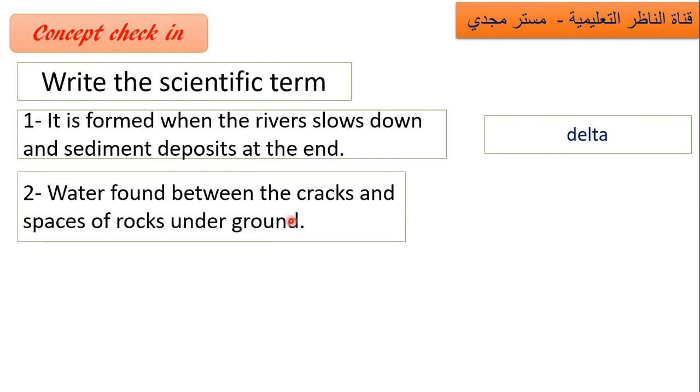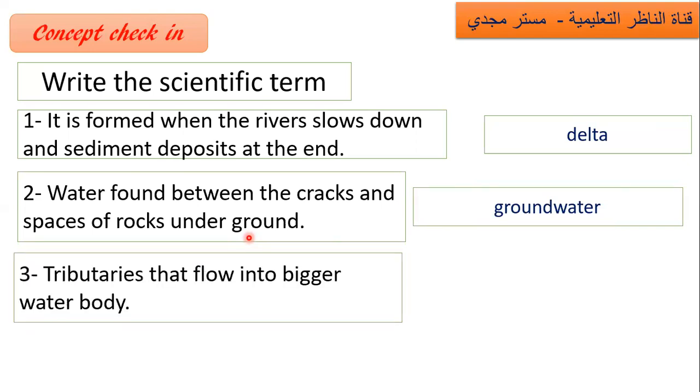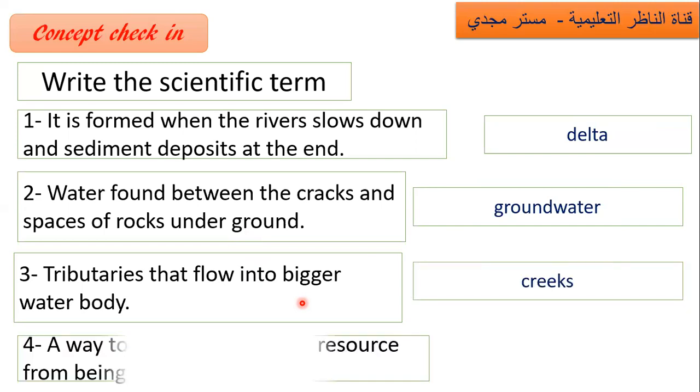Water found between the cracks and spaces of rocks underground is groundwater. Tributaries that flow into a bigger water body. Do you remember small creeks? They are tributary creeks.